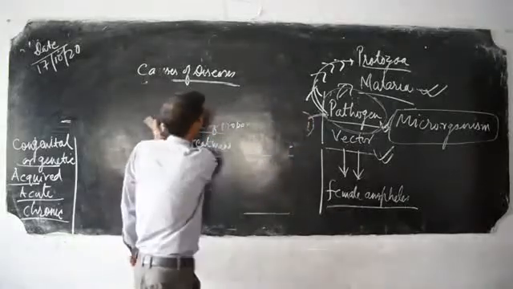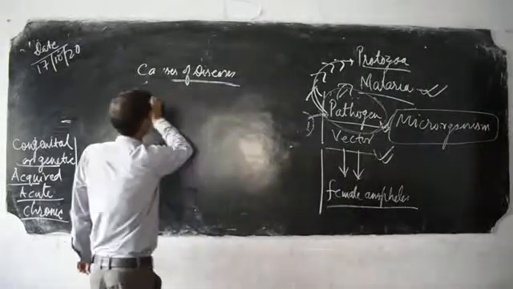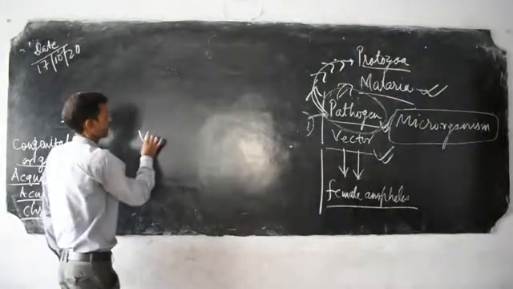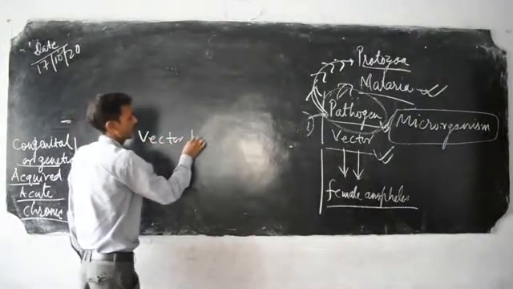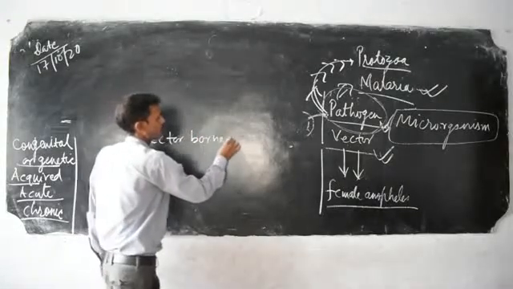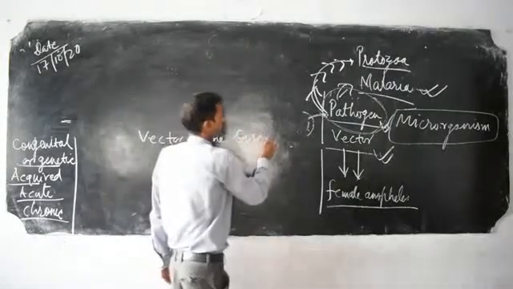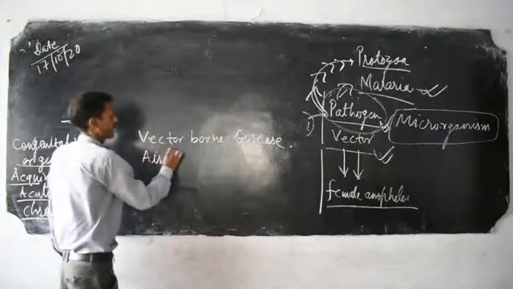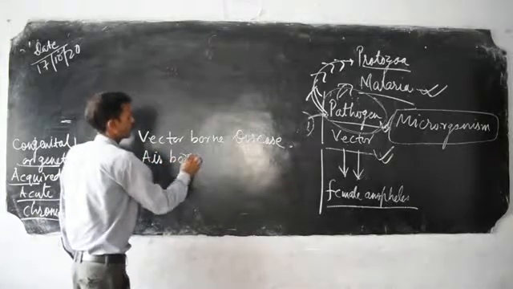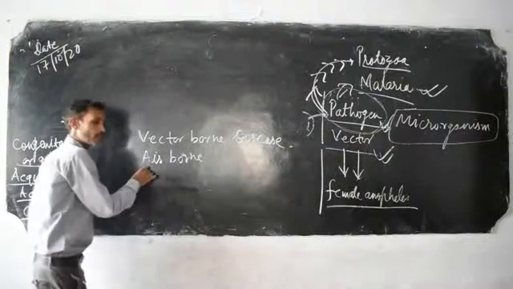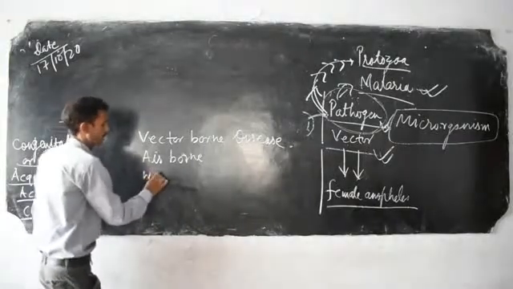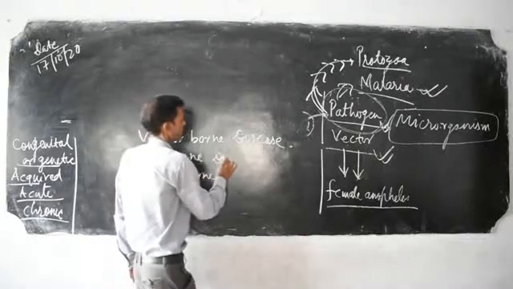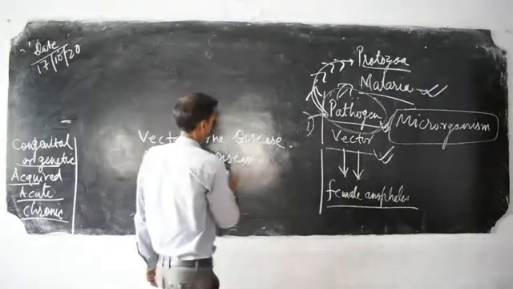A disease caused by a vector is known as vector-borne disease, like malaria. A disease that transmits through air is airborne disease, and one that spreads through water is waterborne disease.